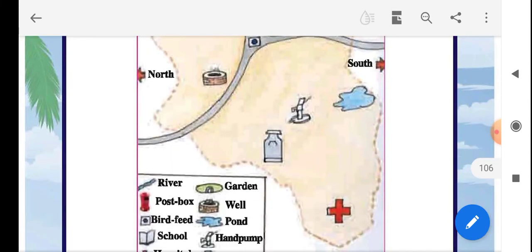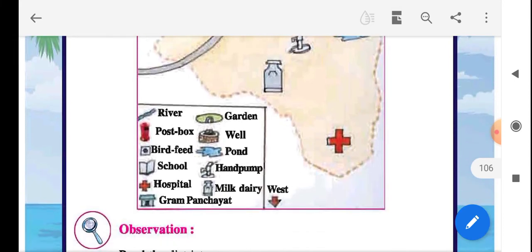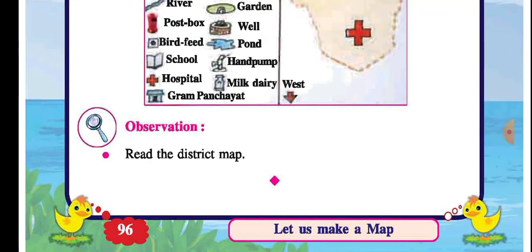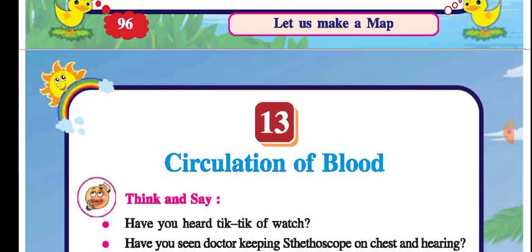Look at the points given here: river, garden, post box, bird feed, ponds, school, hand pump, hospital, milk dairy, gram panchayat, etc. They are located in all four sides and corners of it. Observe yourself and then study it. One more observation, they have suggested that we read the district map and understand it. We are in Bhavnagar district, so if we get the map of it, we can read it.